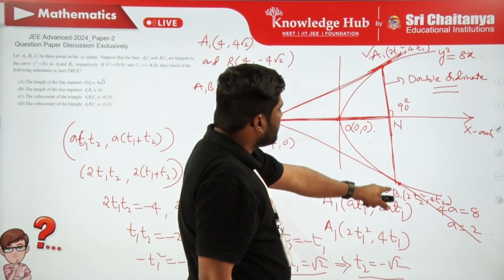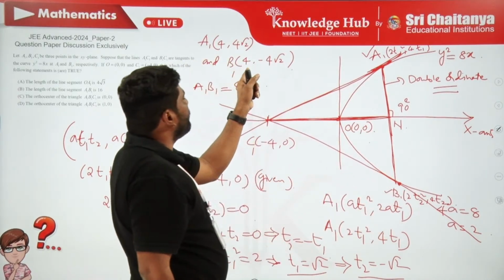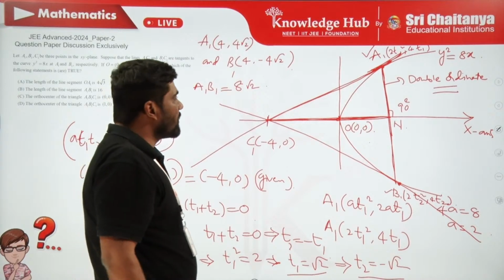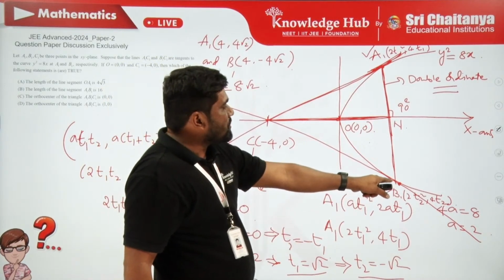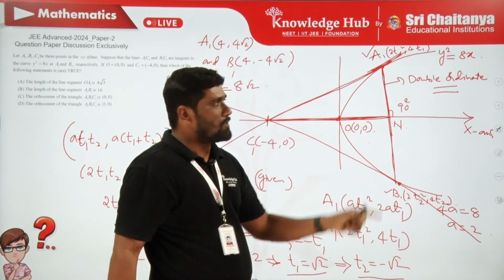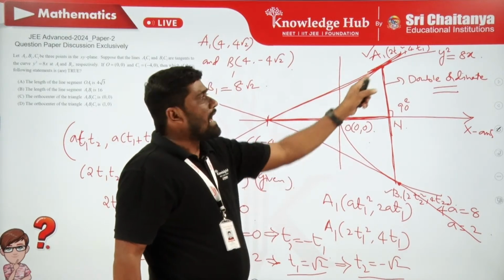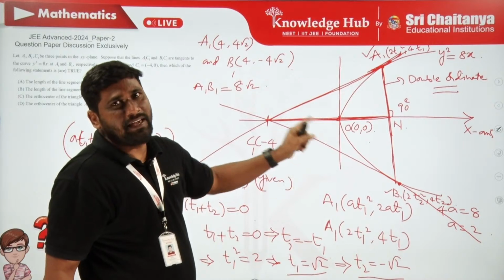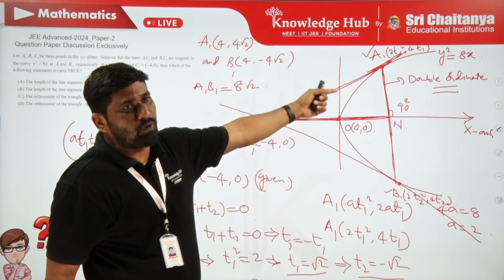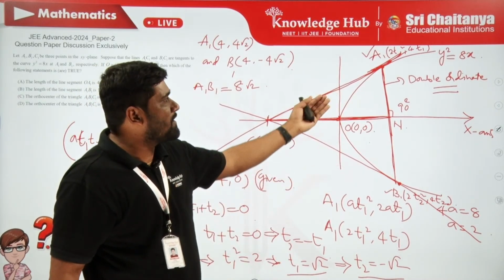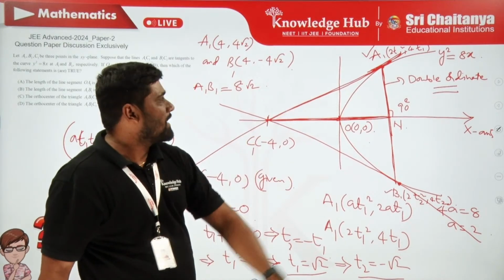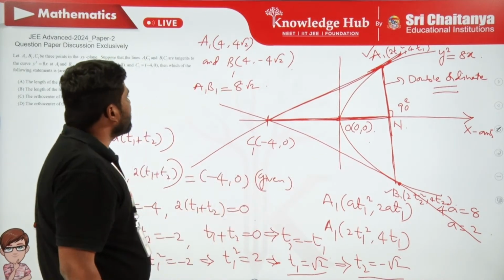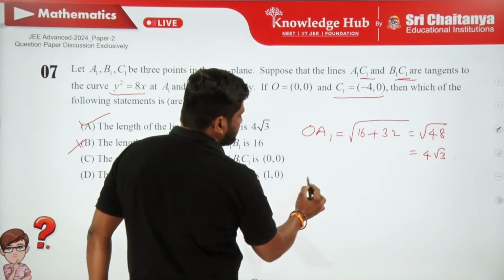What are the coordinates of B1? 4 comma minus 4 root 2. To find the equation of the altitude through B1 to the side A1 C1, I need to take the slope of A1 C1 and take the negative reciprocal of that slope. What is the slope of A1 C1 here?